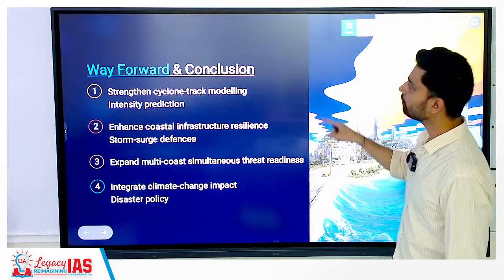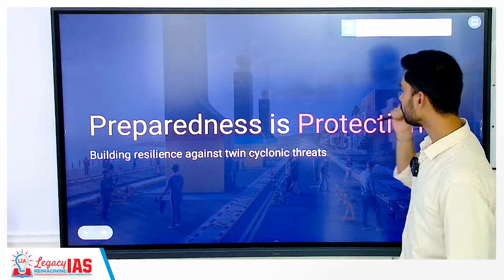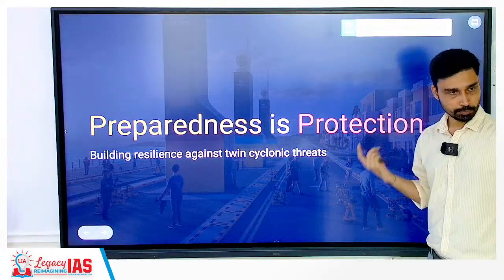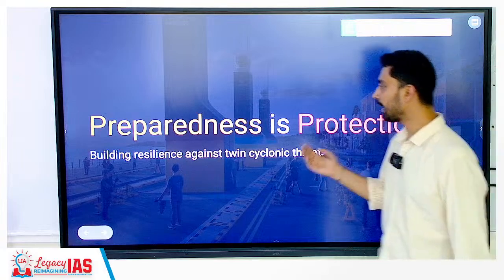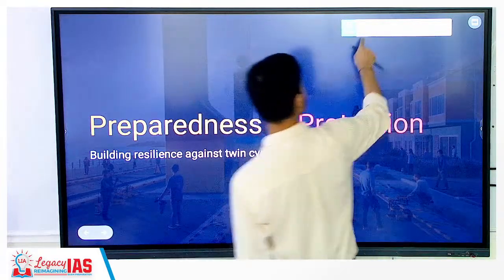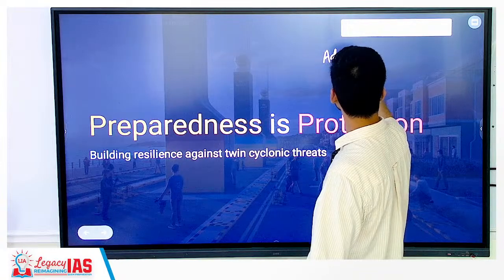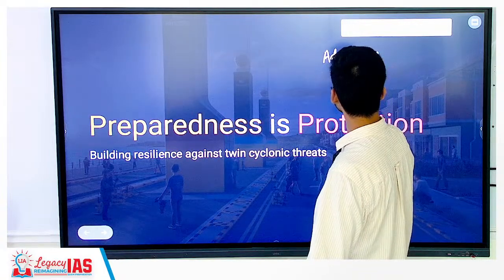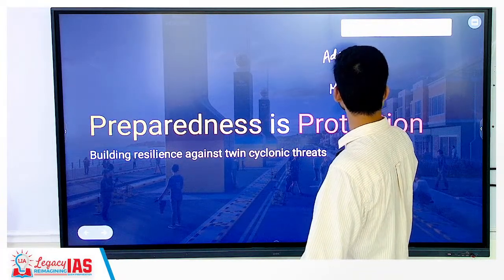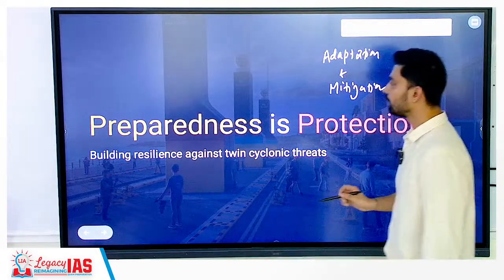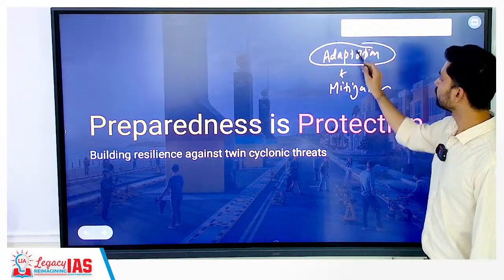So that is the way forward and conclusion. Overall, what I can say is preparedness is protection. As far as disaster is concerned, we have to build resilience against the twin cyclonic threat, and here two terms are largely used. You should be aware of this. I am sure you would have read about this also. One is called adaptation, the other is called mitigation, right? So resilience relates to which factor?